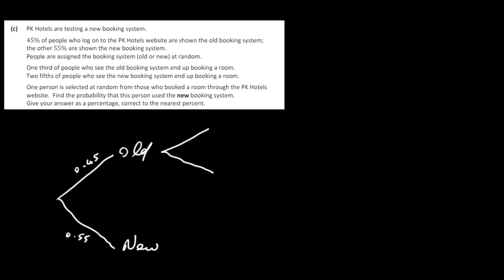Okay, probably the easiest way of describing this would be to look at a tree diagram. So let's take the old system here, the new system here. We were told that 45% of people who log on to the PK Hotel's website are shown the old booking system. So this is going to be 0.45. So down here this must be 0.55. 1/3 of people who see the old booking system end up booking a room. So they're going to book a room. These are not going to book a room. So this is 1/3, and this must be 2/3 here then.